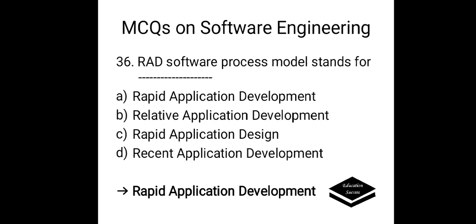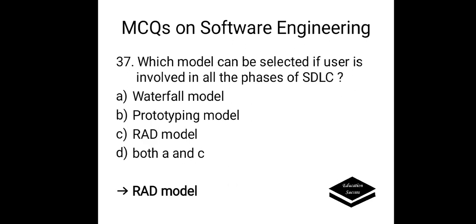RAD software process model stands for: options are A, rapid application development; B, relative application development; C, rapid application design; D, recent application development. Correct answer is here rapid application development. Which model can be selected if the user is involved in all the phases of SDLC? Options are A, waterfall model; B, prototyping model; C, RAD model; D, both A and C. Here the answer is RAD model. It involves the user in all the phases.